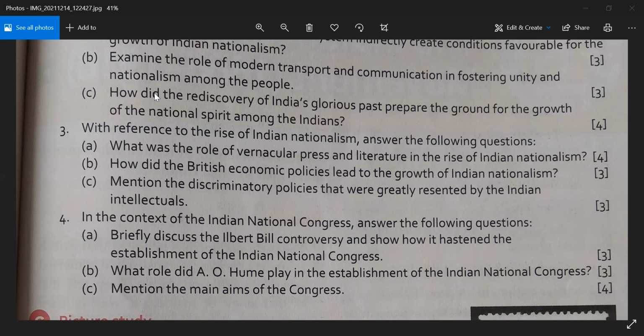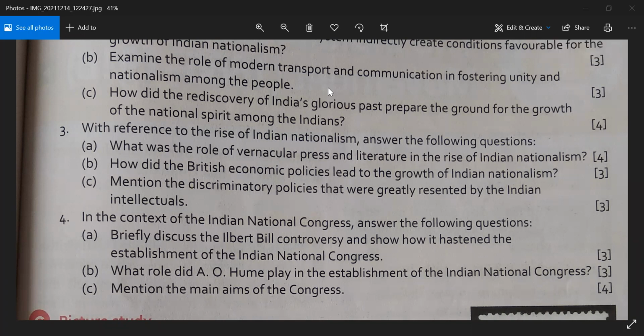All right. So it is for 3 marks and he gave 3 subheadings, but you just do not give 3 subheadings. You need to justify also, give an explanation also along with it. Okay. Mention the discriminatory policies that were greatly resented by the Indian intellectuals. So here you are going to mention which part, which policy? Economic exploitation.